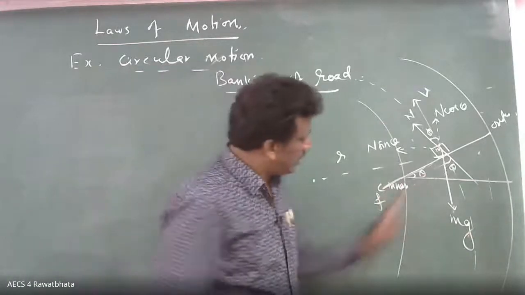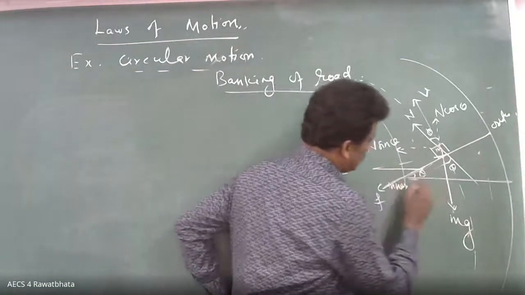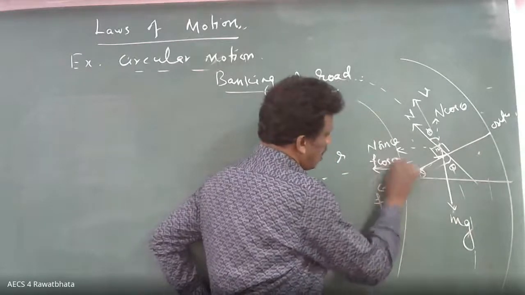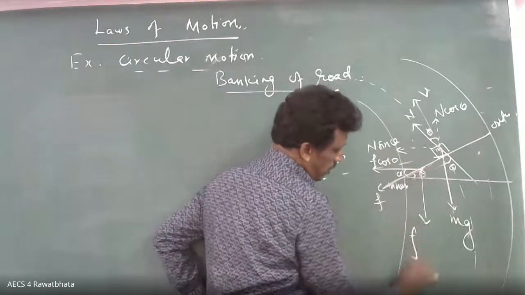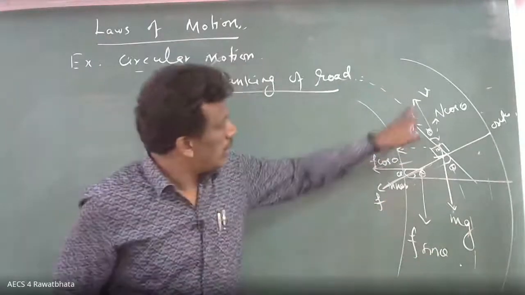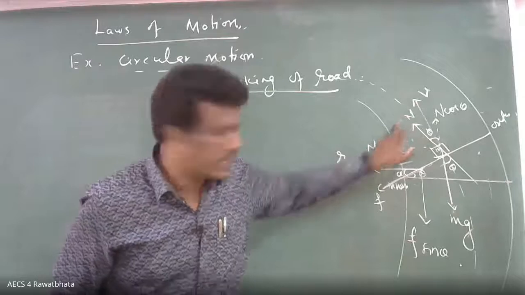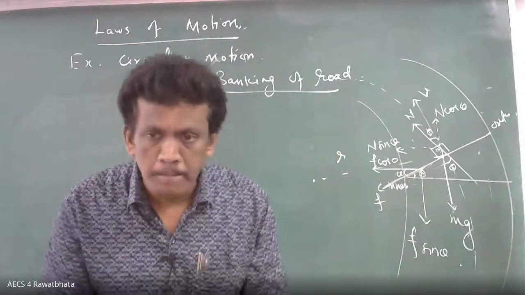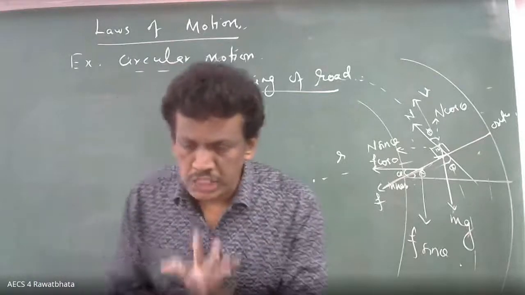Now this is theta. So you draw the parallel line. So what is this value? Theta. So this will be f cos theta. This will be f sin theta. Don't get confused with the symbols. N I am using for normal reaction. F I am using for friction. Is it clear now? Any doubt, you ask me also, please.